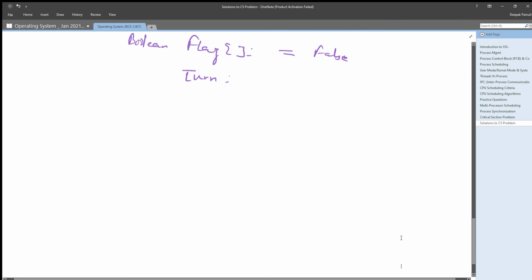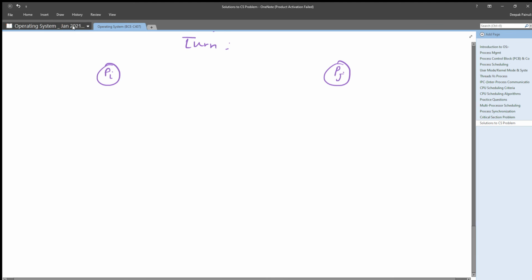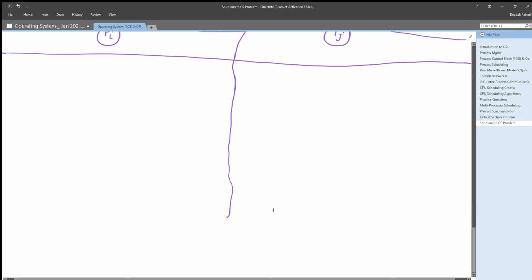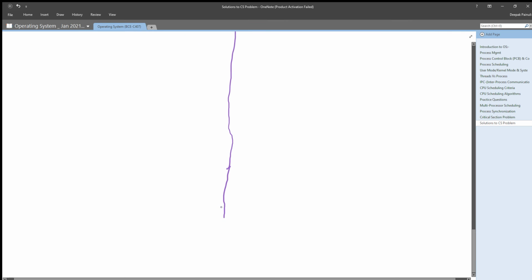Now let's check out the pseudocode for the same. Remember, write this pseudocode clearly, because this is the important one. All books will not give you all three algorithms, they will show you only the third algorithm. But an old edition of the Galvin book will show you all three algorithms, so that you will understand it very clearly. So this is the final algorithm which Peterson gave as a solution of the critical section problem, right?